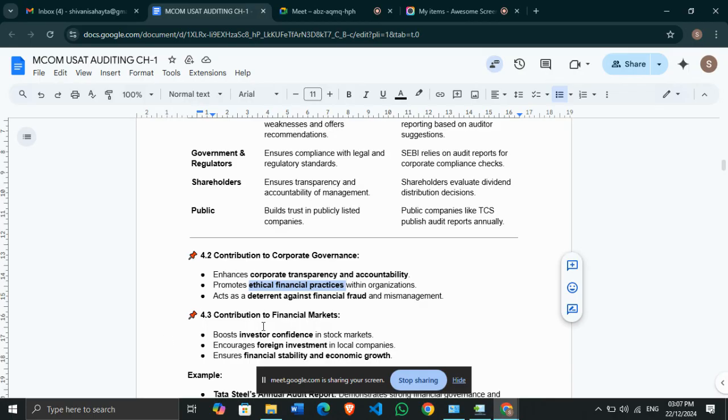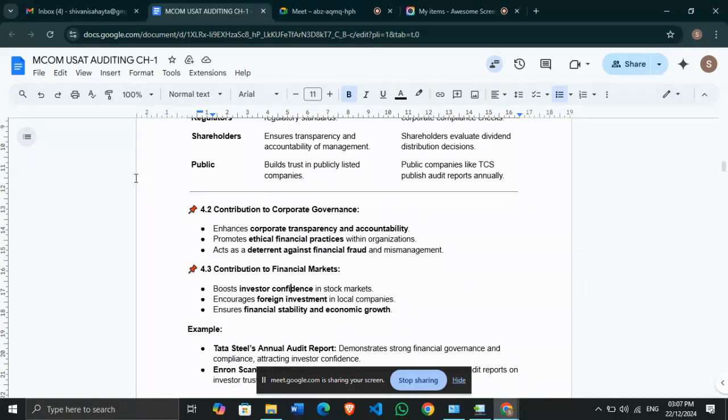And it will ensure the trust of the public. Why is the audit report important for financial markets? Because it boosts confidence in the stock market. If a company is performing well and is financially sound, the investors' confidence to invest in that particular company will increase. It encourages foreign investment in local companies. By looking at the financials and the audit reports of the company, foreign investment will be attracted to local companies, and it will encourage them to invest here. And next, it ensures financial stability and economic growth.